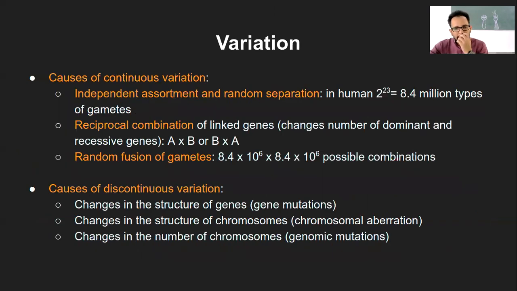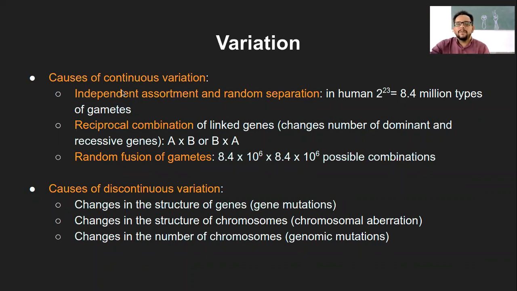What are the different causes of variations? We know these facts already. We just have to put them together in terms of these three points. First one is independent assortment and random separation, right?